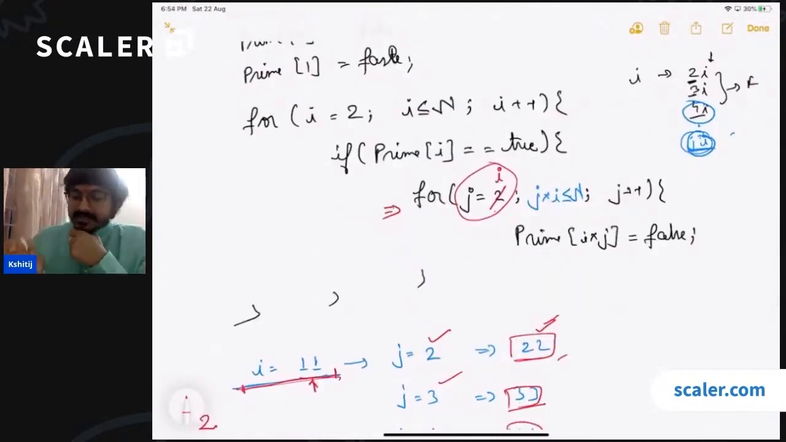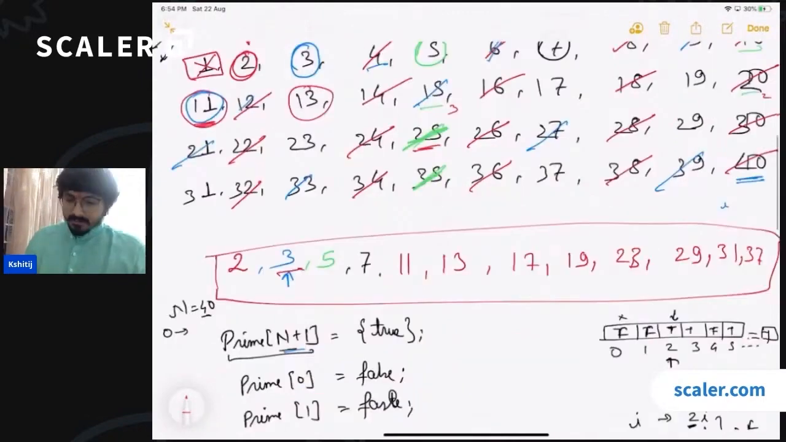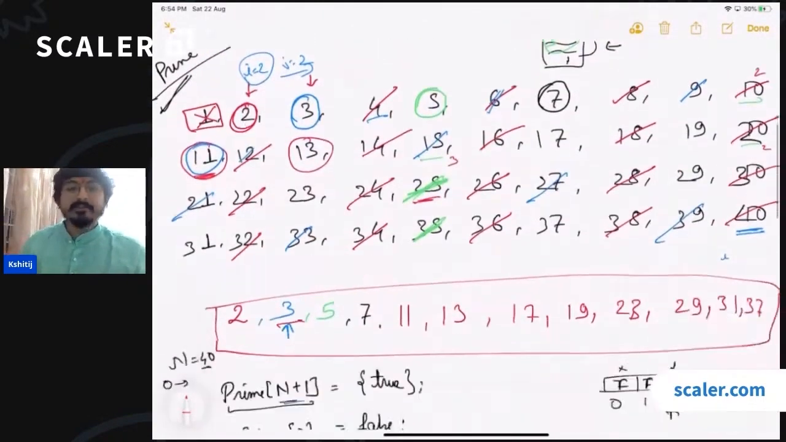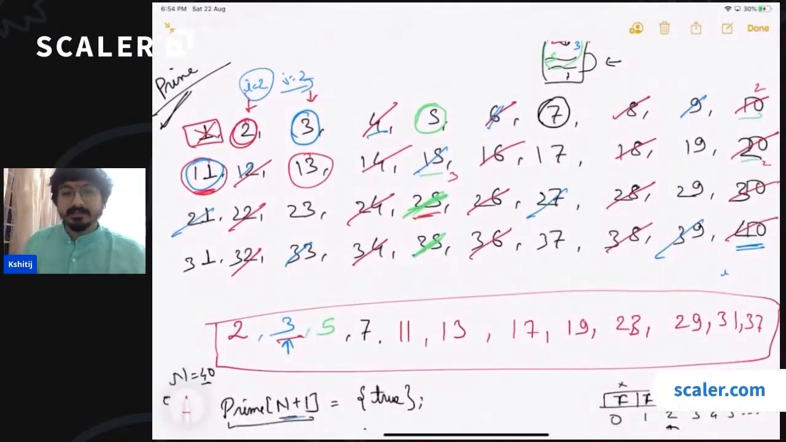Now, if we are starting j from i, what is the maximum value that i can take? Do we need to run the first loop till n? Let us try to analyze the second loop, and that will give you the answer whether we should be running the first loop till n or not. Should it go till n by 2? So what is the maximum value that we have to cut? The maximum value that we have to cut is here 40, right?